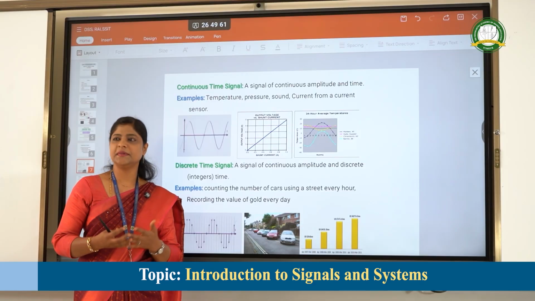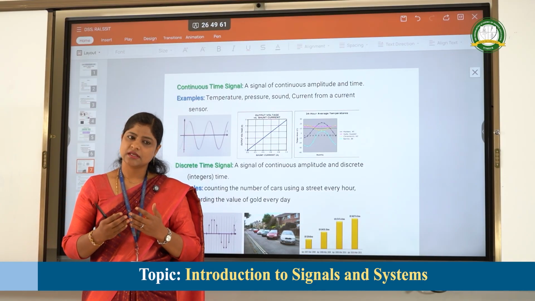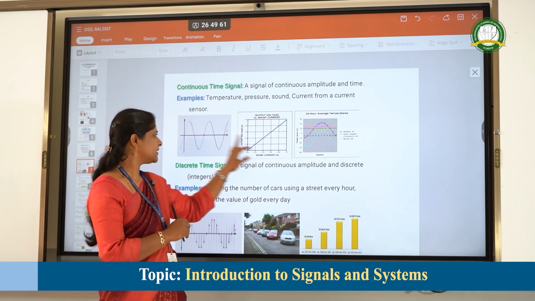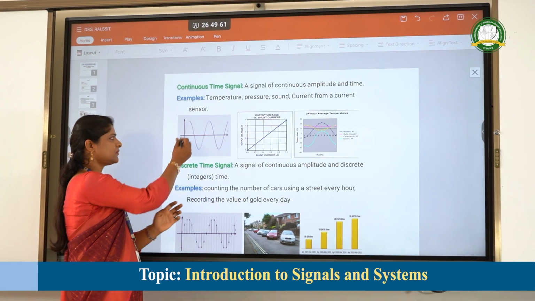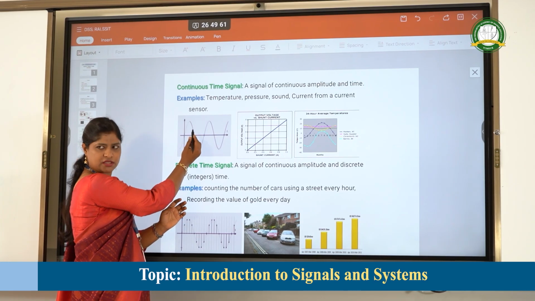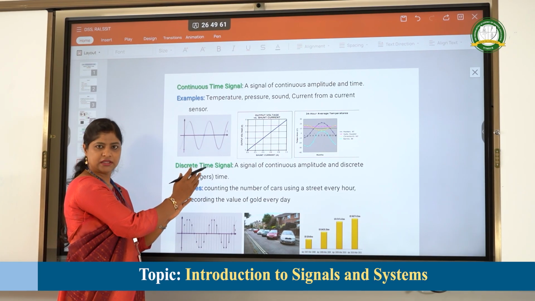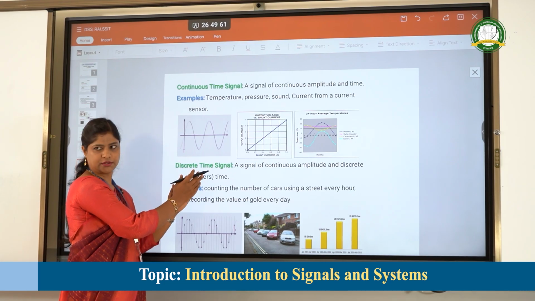To understand this deeply, take whatever interval you like in this time period. There the amplitude is present. The signal has its own amplitude.